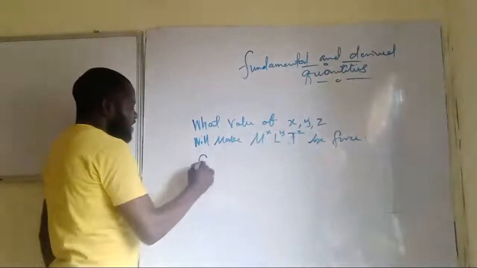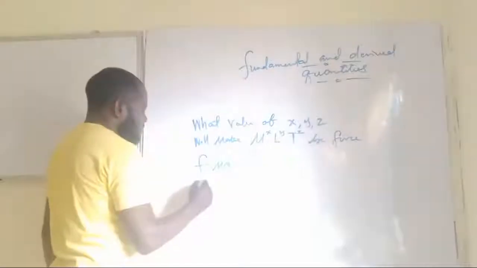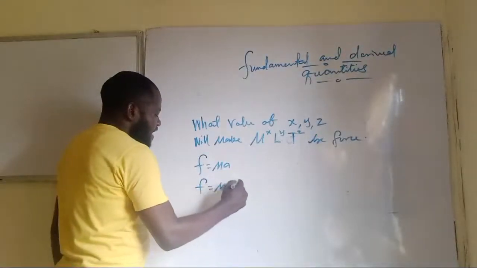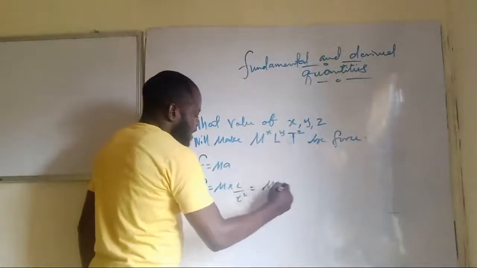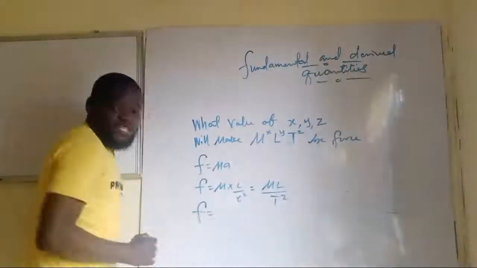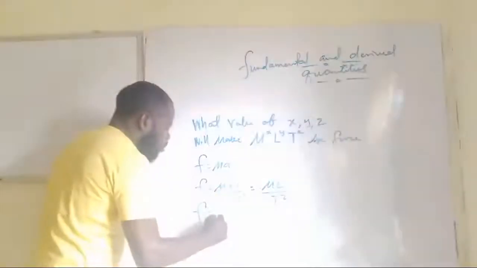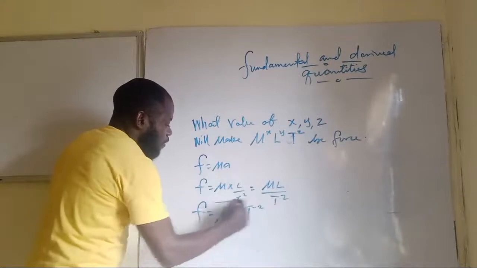So I'll now say force is mass times acceleration, abi, and then that will be mass times L over T squared, abi, and this will be what? ML over T raised to power 2, abi. So F, which is force, is now equal to capital M, capital L, then capital T raised to power what? Minus 2.